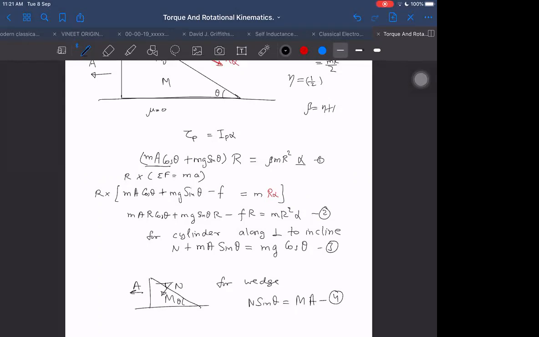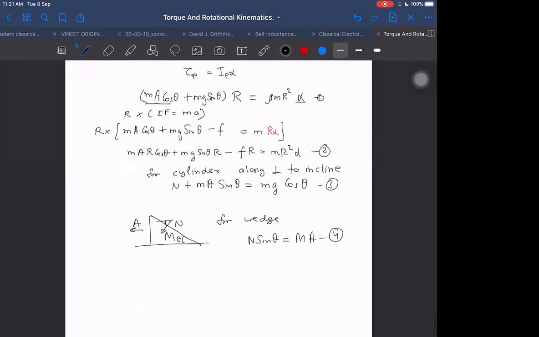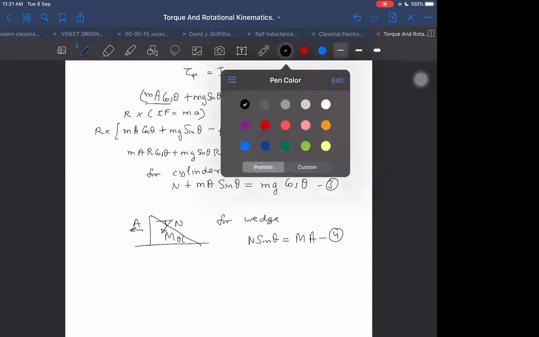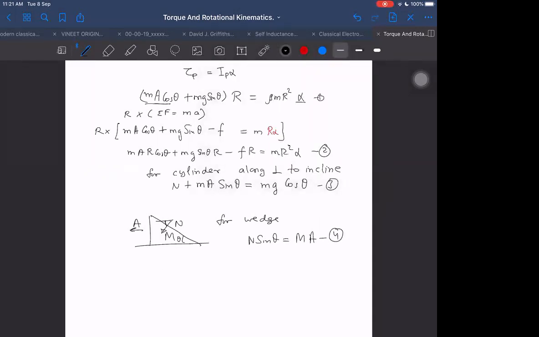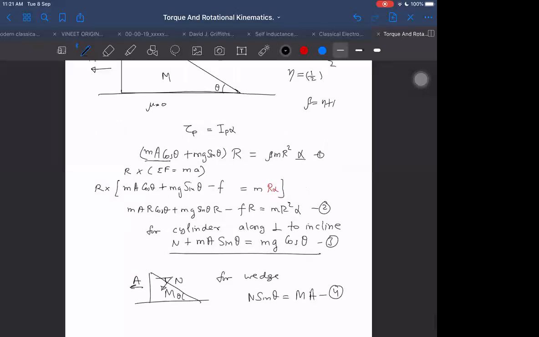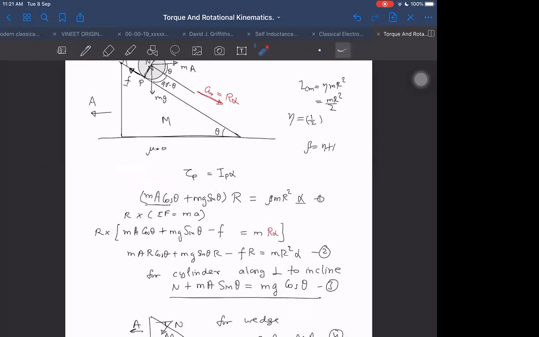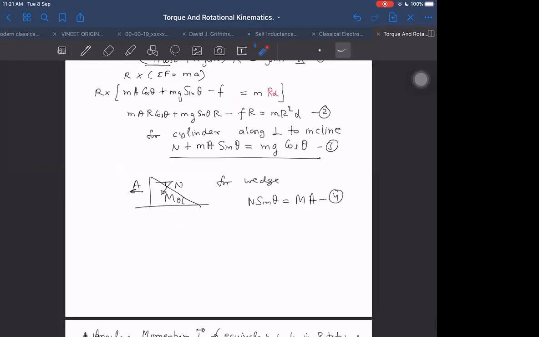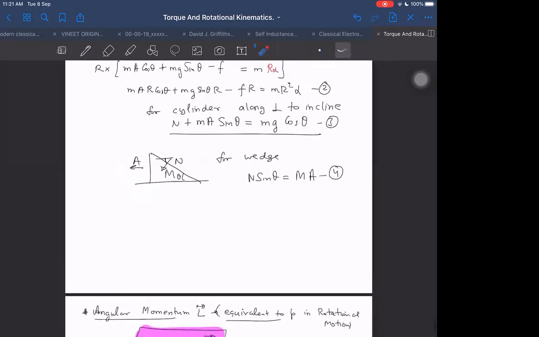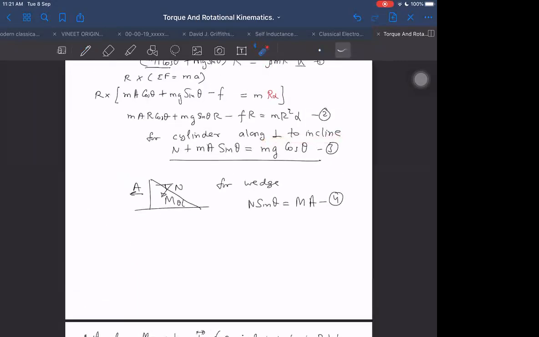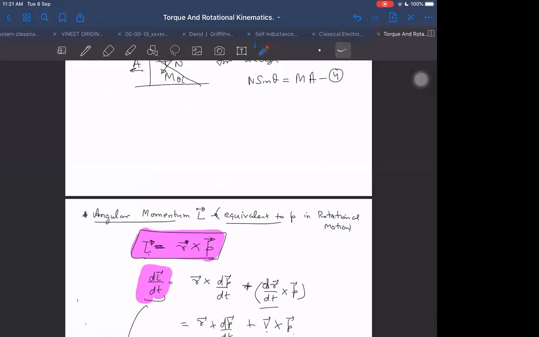Sir, how did you balance N plus MA sin theta equals MG cos theta? There is no acceleration in that direction. I was thinking of the vertical direction. It is along the normal, along the perpendicular to the incline. I have written along perpendicular to incline. Yes, I didn't see. Okay.